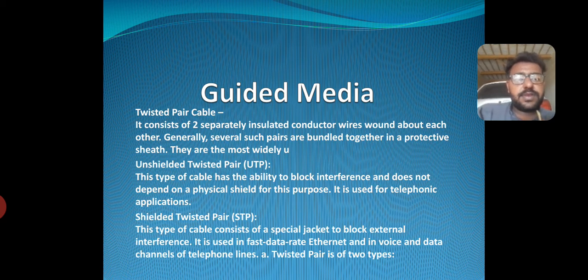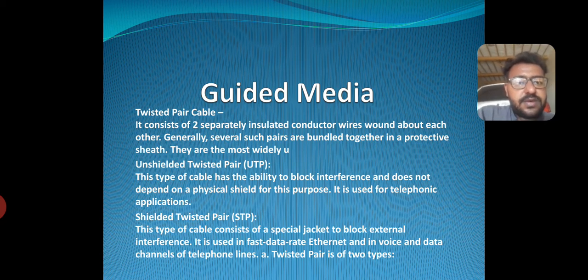Guided media. Twisted pair cable. It consists of two insulated conductors twisted around each other, generally several such pairs bundled together in a protective sheath. They are most frequently used. Unshielded twisted pair, UTP, has the ability to block interference and does not depend on a physical shield. For the purpose it is used, there are applications of shielded twisted pair and unshielded twisted pair.